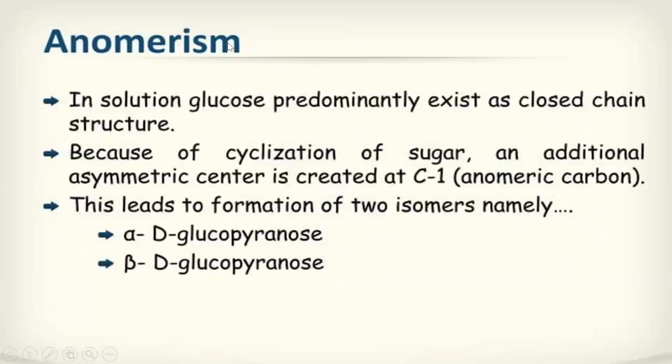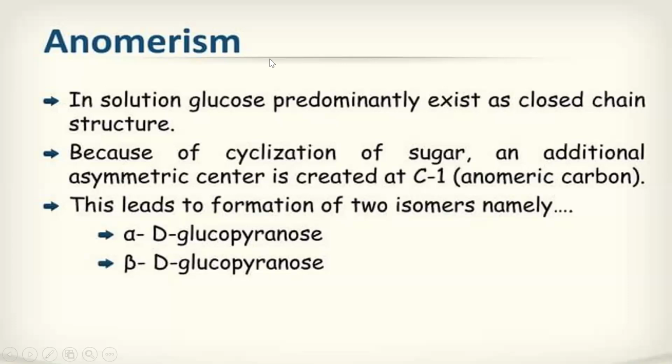Okay. Next, coming to anomerism. In solution, glucose predominantly exists as a closed chain structure because of cyclization of the sugar. An additional asymmetric center is created at C1, that is the anomeric carbon. This leads to the formation of two isomers known as alpha D glucopyranose and beta D glucopyranose. This is known as anomerism.